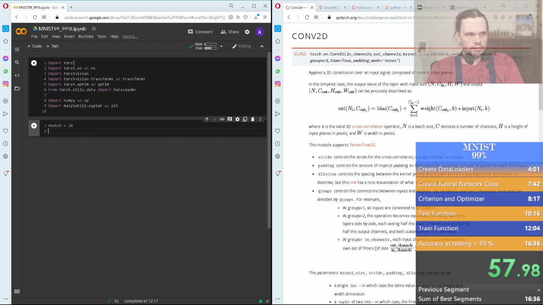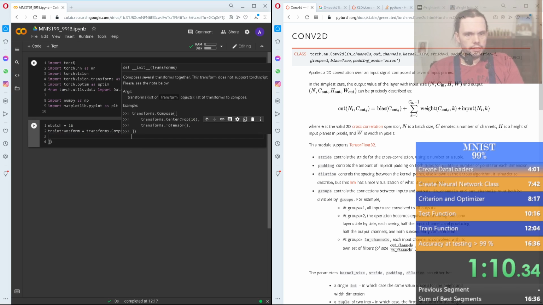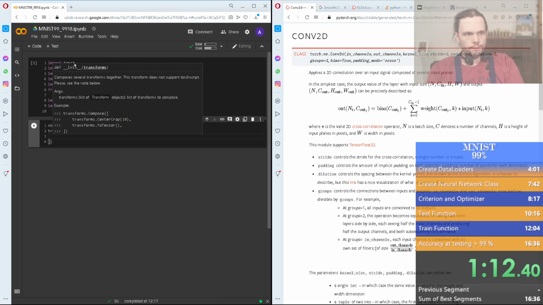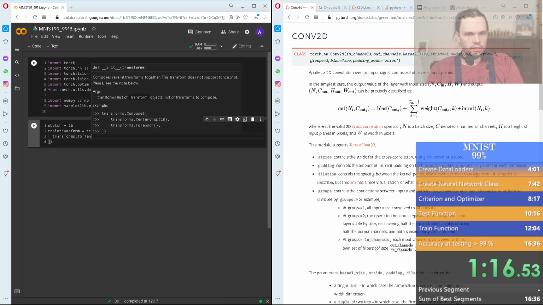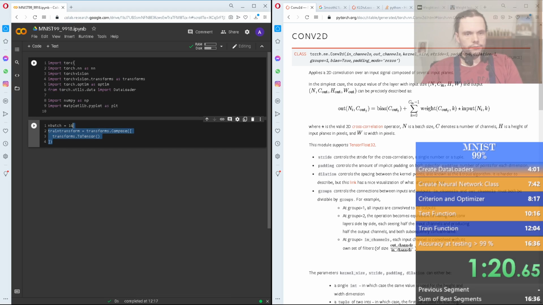Our train transform equals transforms.Compose, and it's going to be transforms.ToTensor. This makes sure that the image comes into a convenient form for PyTorch to deal with. So the test transform is exactly the same.